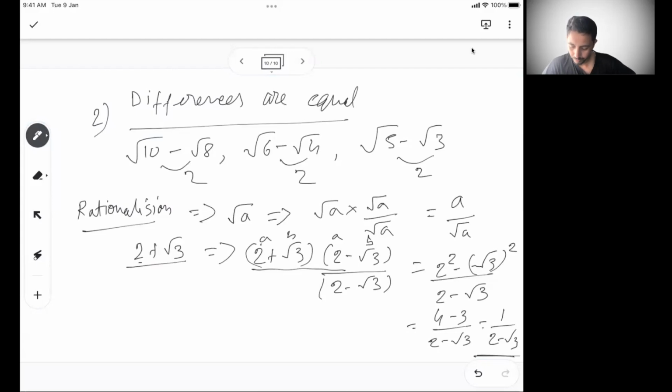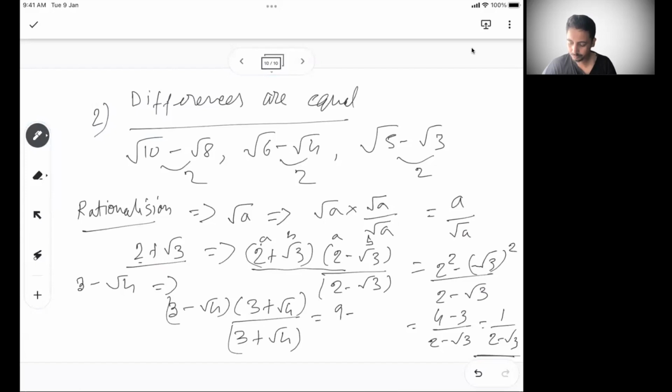Similarly, if I have 3 minus root 4, then after rationalization, I have to multiply with the conjugate pair. Conjugate pair means if it is in A minus B format, you have to multiply with A plus B and divide with A plus B. So similarly, I will get 9 minus 4 over 3 plus root 4.